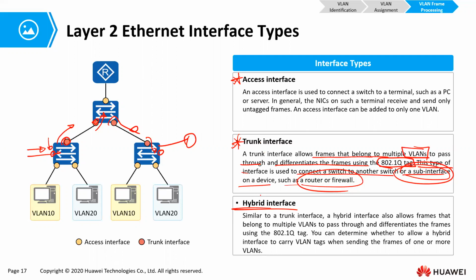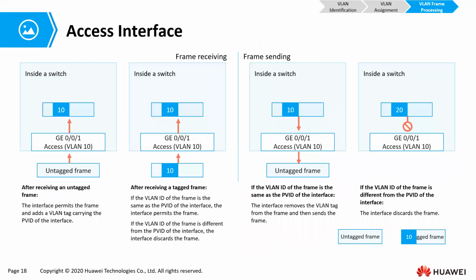But before we start breaking this down, let us actually look at the inside of an access interface. What exactly is it doing? So this is an access interface, inside the switch. That interface receives an untagged frame, and because it has been assigned a port VLAN ID of 10, it will add a tag to that frame. That is what an access interface does.